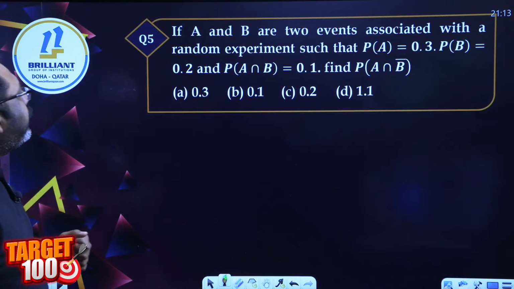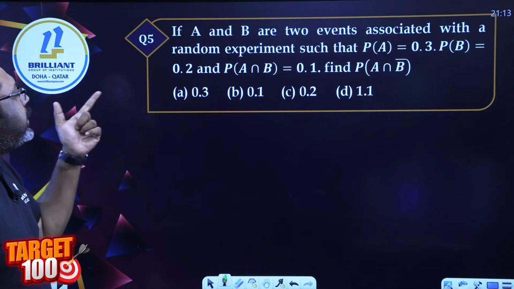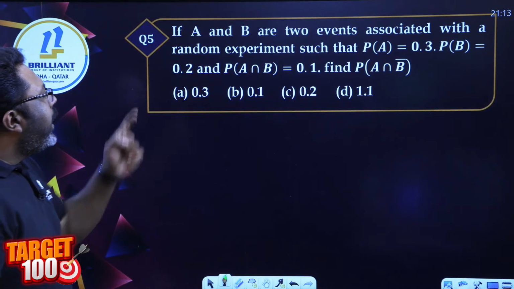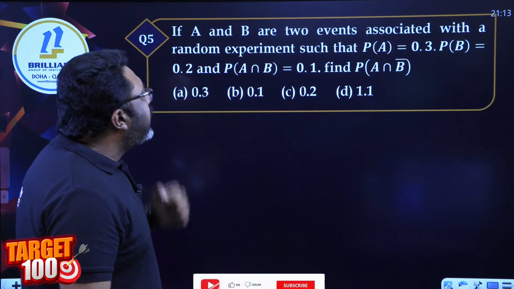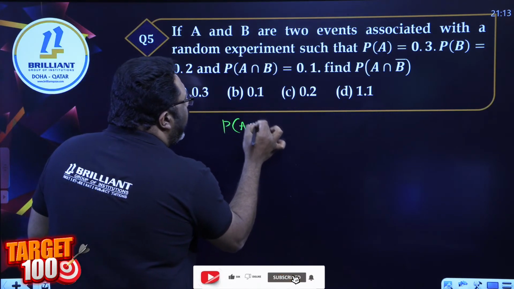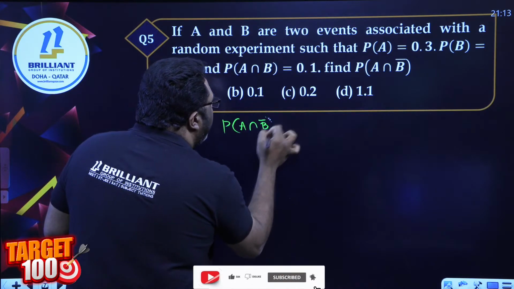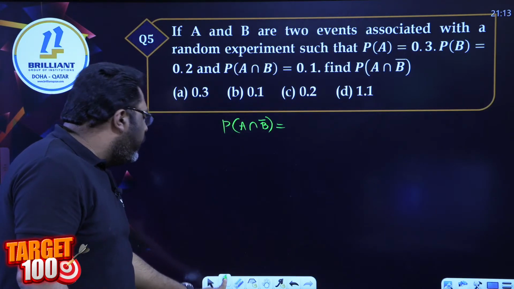Next, question 5. A and B are 2 events associated with a random experiment where P of A is given, P of B is given, P of A intersection B is given. The question is to find P of A intersection B complement. What is the meaning of A intersection B complement?